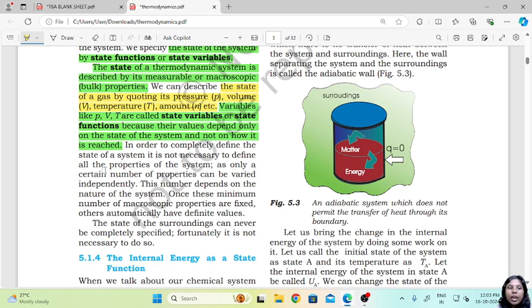We are only concerned with what these values depend on: the initial and final states is what we need. In between, how they reached or how they decreased is none of our concern. Therefore, they are known as state variables or state functions because their values only depend on the state of the system and not how that state has been reached.